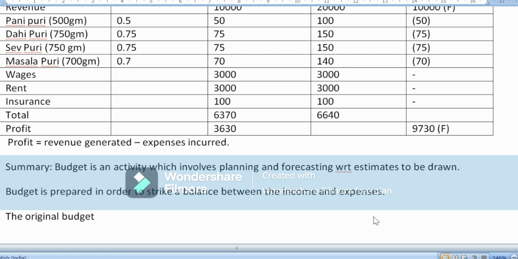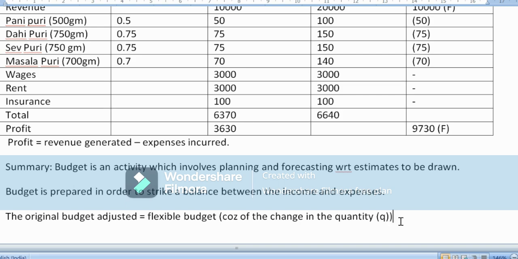So a budget which is prepared in order to strike the balance between the income and the expenses is nothing but called a budget. When it is adjusted, it is called a flexible budget, because there is a change in the quantity, that is Q, which we have discussed in this particular video. This is about how exactly a flexible budget is prepared.